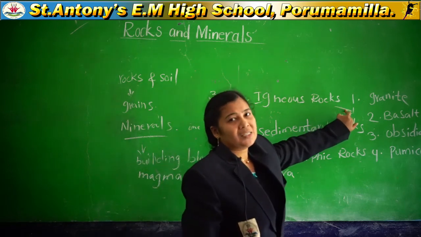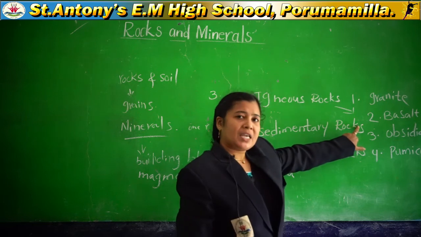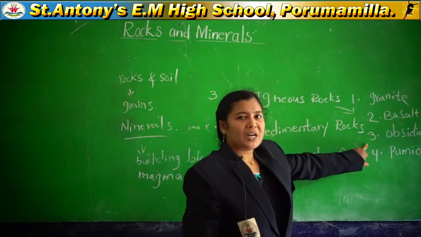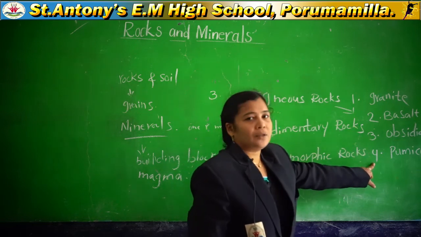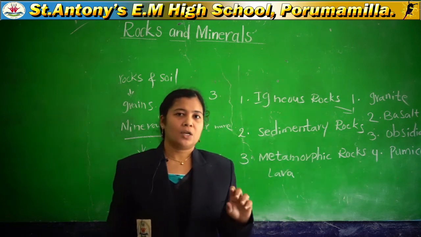The first one is granite, the second one is basalt, the third one is obsidian, and the fourth one is pumice.